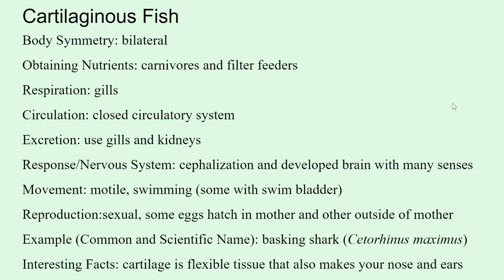Some of them have a swim bladder to help them float. They reproduce sexually, and some have eggs that hatch within the mother and then give live birth, and others hatch outside of the mother. An example is the basking shark. And for a fun fact, cartilage is a flexible tissue that also makes your nose and ears, but it makes up the skeletal system of these cartilaginous fish.